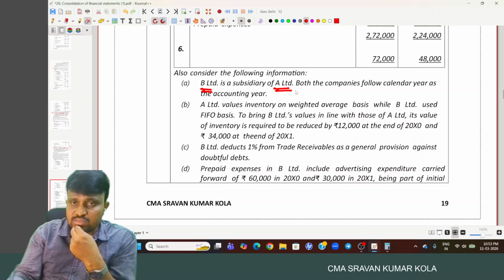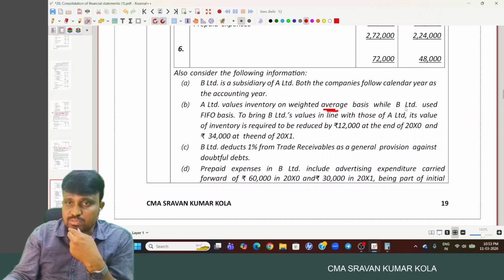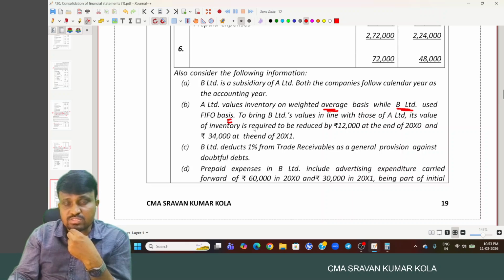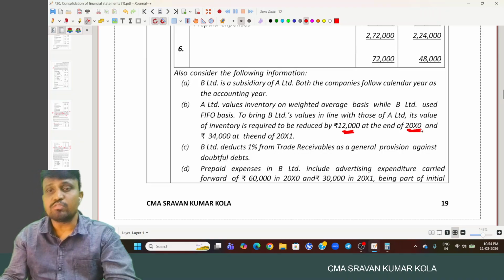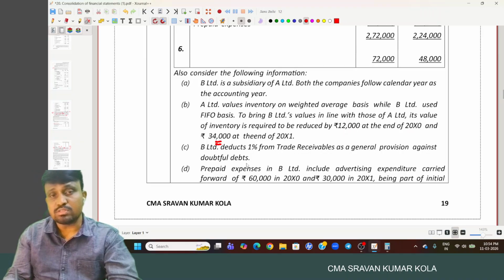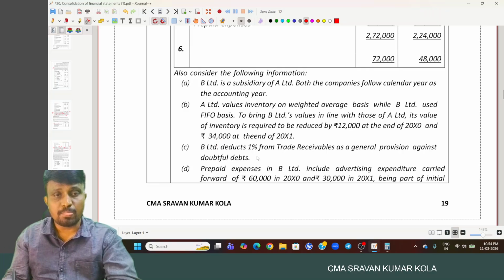B Limited is a subsidiary of A Limited. Both companies follow the calendar year as the accounting year. A Limited values the inventory on a weighted average basis, while B Limited uses the FIFO basis. To bring B Limited's value in line with that of A Limited, its value of inventory is required to be reduced by 12,000 at the end of 2000 X0 and 34,000 at the end of 2000 X1.